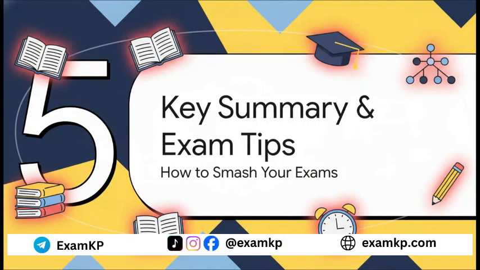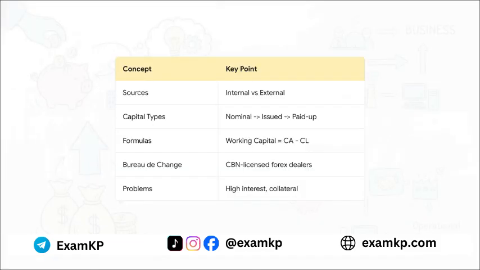Let's get to our final section, the key summary and exam tips. This is how we lock in the knowledge and make sure you're ready to absolutely smash your exams. Here's a quick recap card for you to screenshot or jot down. For sources, it's all about internal versus external. For capital types, remember that journey, nominal down to paid up. For formulas, if you remember nothing else, remember working capital is current assets minus current liabilities. Bureau de change, they are your licensed forex dealers. And the problems in Nigeria, think high interest and collateral.